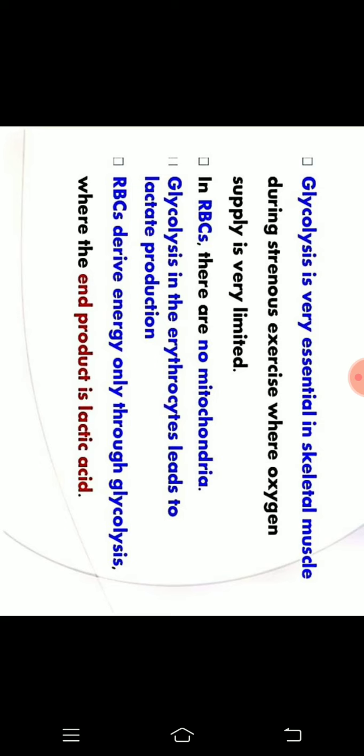This glycolysis is very important in skeletal muscle during severe exercise when oxygen is very limited. Means during exercise, the oxygen concentration in your muscles is decreased, so in this case glycolysis is necessary. In RBC and brain cells, mitochondria are absent, so those cells are totally dependent upon glycolysis for the production of energy and lactate production.